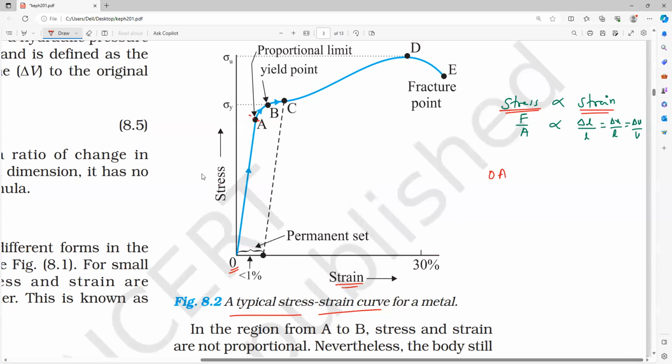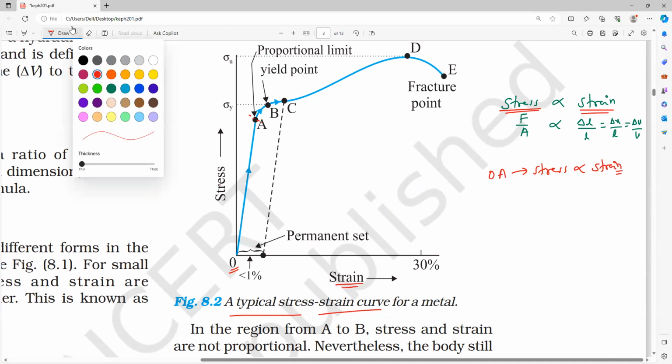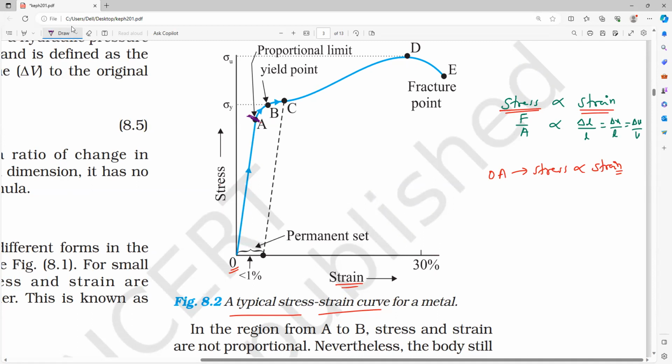So OA, what will happen? The graph is linear. Linear graph means what? Stress is directly proportional to what, everybody? Stress is directly proportional to strain. Do you understand it? Next. A is the point where directly proportional has gone. A is the limit of proportionality. After that, there is no direct proportionality.